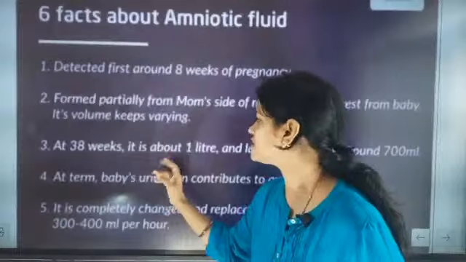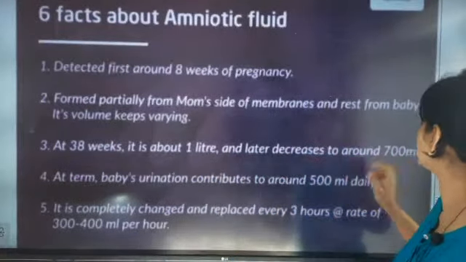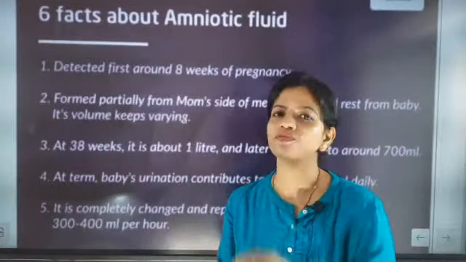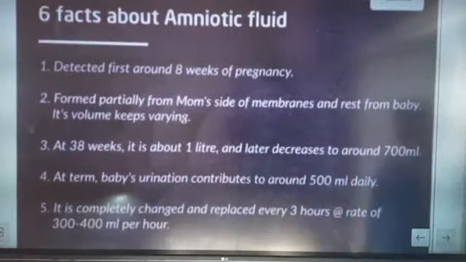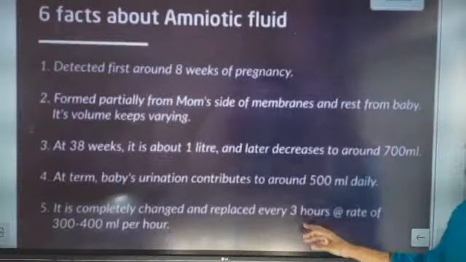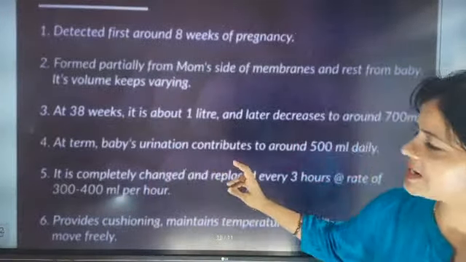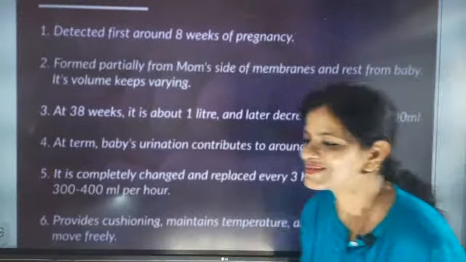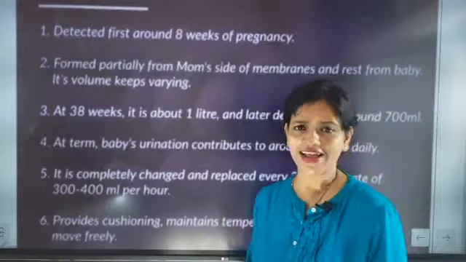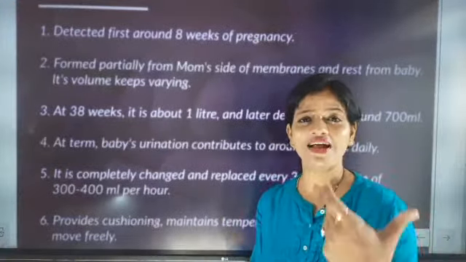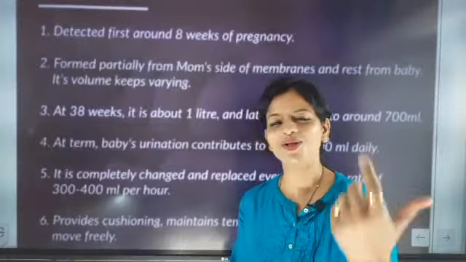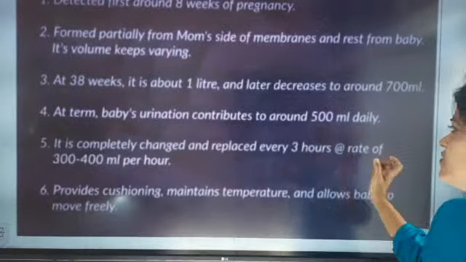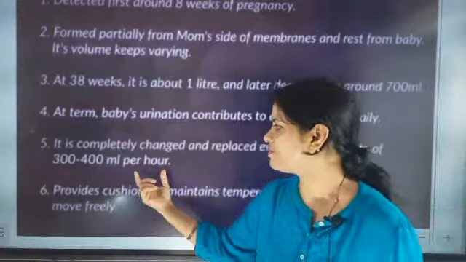Now at 38 weeks it is about 1 liter and later decreases to around 700 milliliters. So at 38 weeks of pregnancy, the amount of amniotic fluid will be 1 liter, but near the time of delivery it will decrease to 700 milliliters. At term, the baby's urination contributes around 500 milliliters daily. I told you the baby urinates in the mother's womb, and that is also adding to the amniotic fluid. It is completely changed and replaced every 3 hours, at a rate of 300 to 400 per hour.